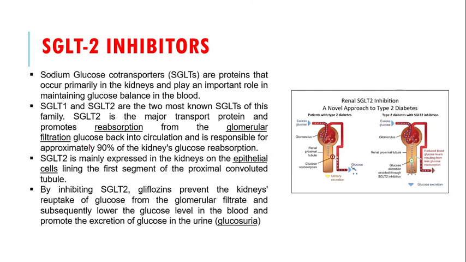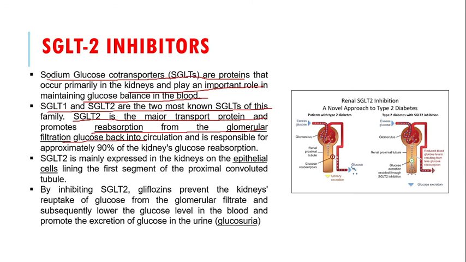And the last class is called SGLT inhibitors, which are sodium glucose co-transporter inhibitors. Now let us discuss the role of sodium glucose co-transporters in diabetes. Basically it is a kind of protein that is primarily available in the kidney and plays an important role in maintaining the glucose balance in the blood. SGLT1 and SGLT2 are the most common sodium glucose co-transporters, and among them SGLT2 is the major transport protein and promotes the reabsorption of glucose from the glomerular filtrate back into the circulation.